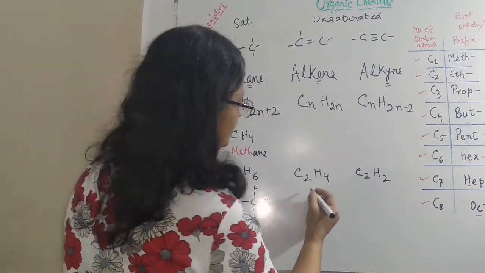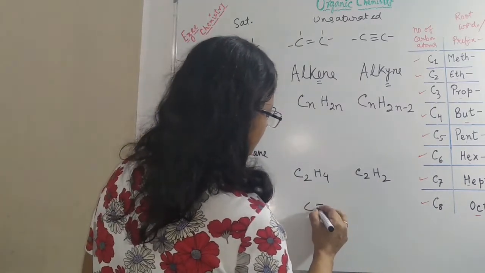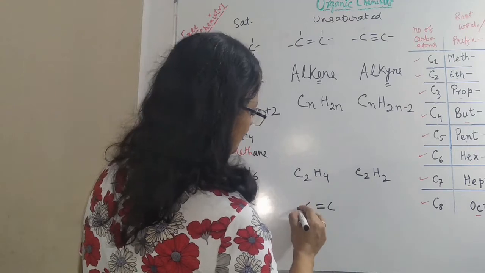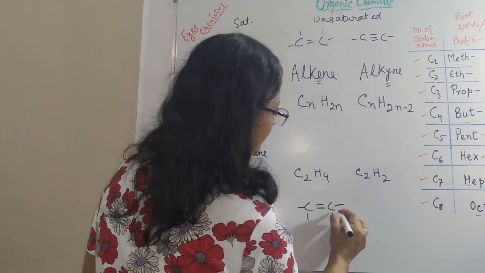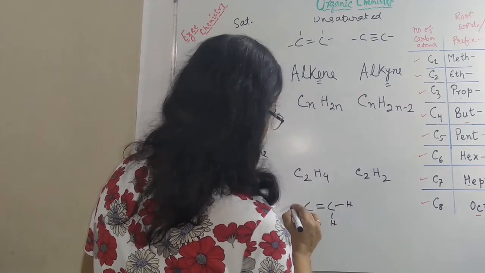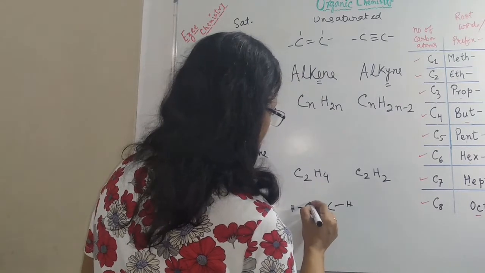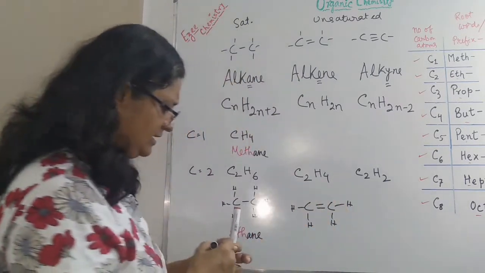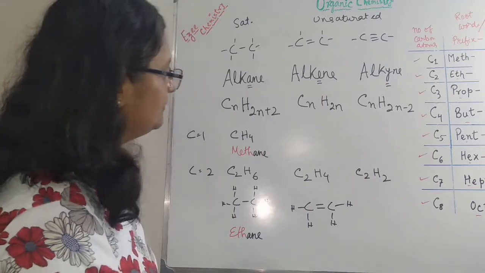Now, next one. What will be the structure for this one? C double bond C, H4. 1, 2, 3, 4. 4H and 1 double bond. What would be the name of this one?